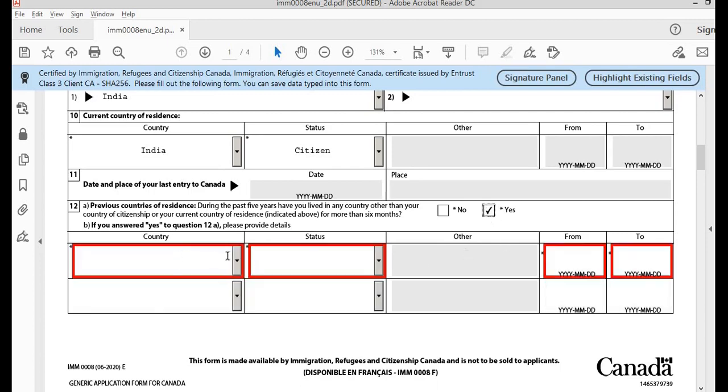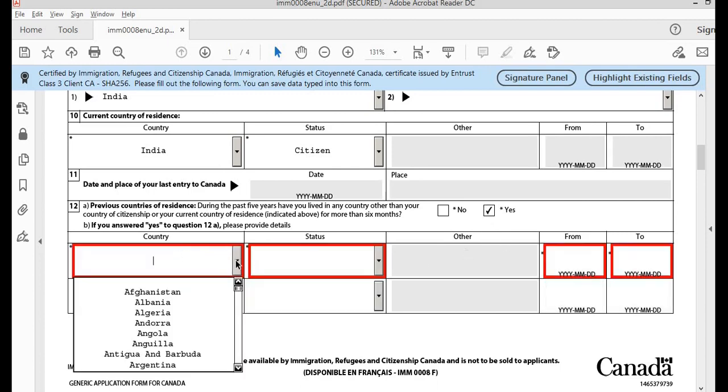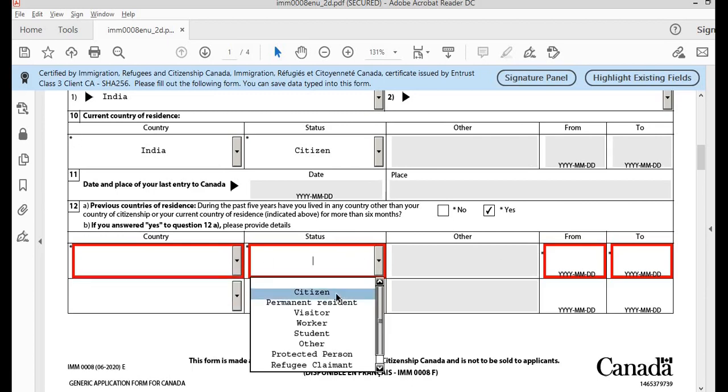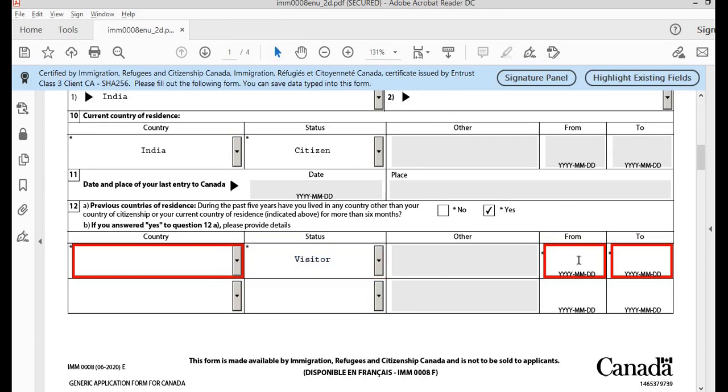And if the answer is yes, you can select the country where you have stayed for more than 6 months, your status in that country, citizen, permanent resident, visitor, worker, based on your information, and also from which date to which date you have stayed in that country. Let me select no for now.